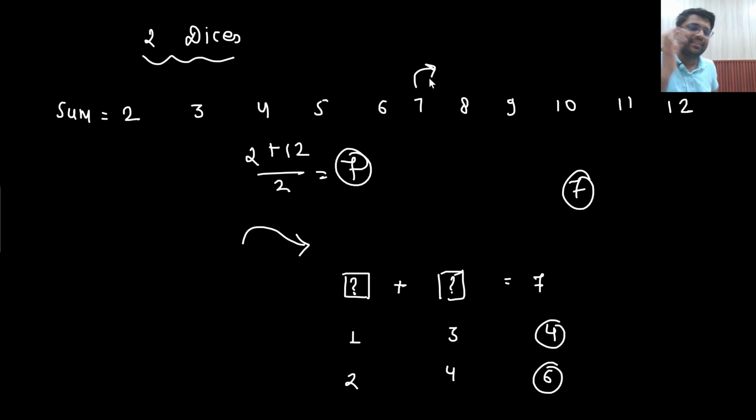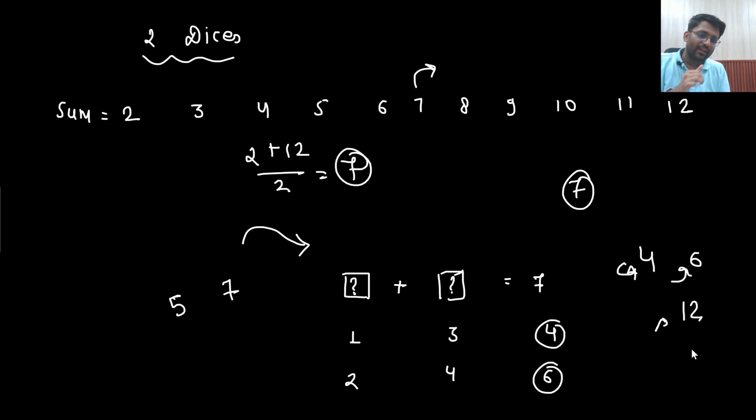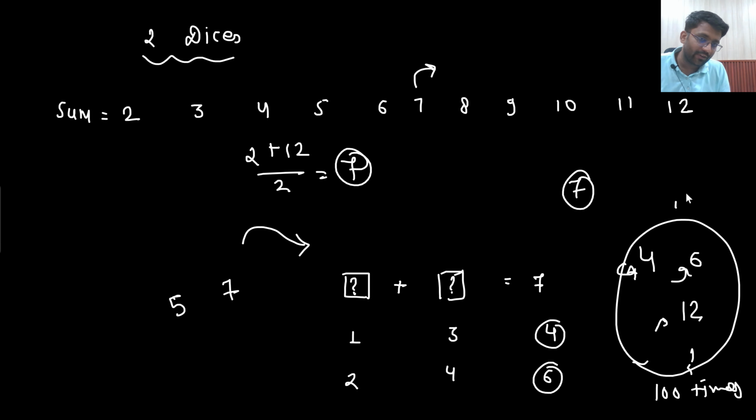And you do one thing: you take 2 dice and roll them 100 times. Whatever numbers you get, add them up. Let's say first I got 1 plus 3, 4, then I got 6, then it might happen that I got 5 plus 7, 12. Do this 100 times, then find the average of all of them. I am telling you it will come near to 7 only.